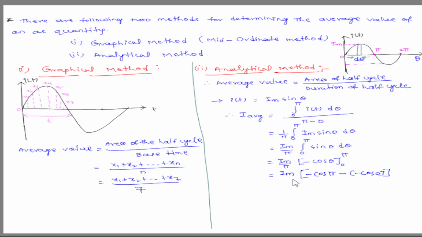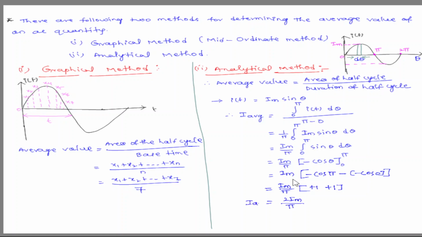Minus cos π gives plus 1, and minus minus cos 0 is plus 1. So it is equal to Im by π, and 1 plus 1 equals 2. That gives 2 Im by π.